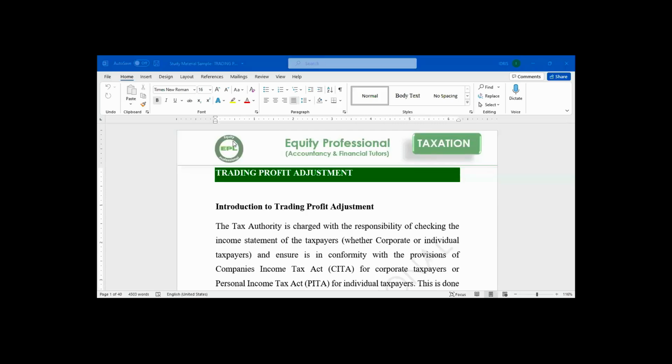I think we are on trading profit adjustment. That is what we did last week. Trading profit adjustment. We solved one question in this trading profit adjustment last week.